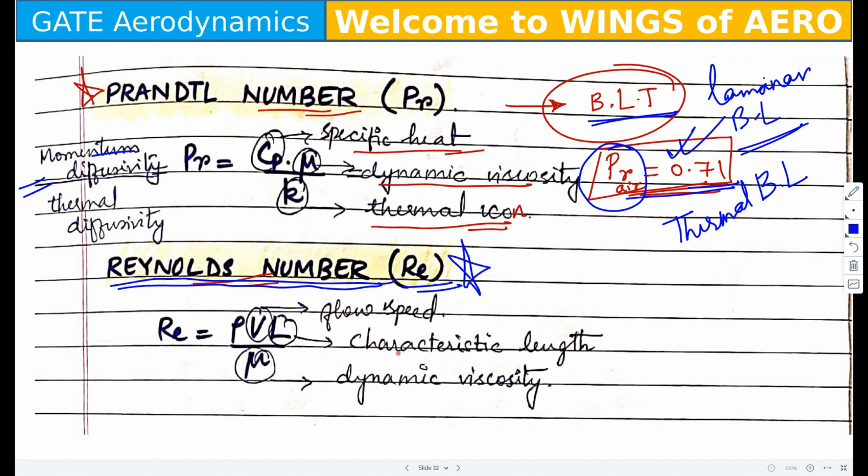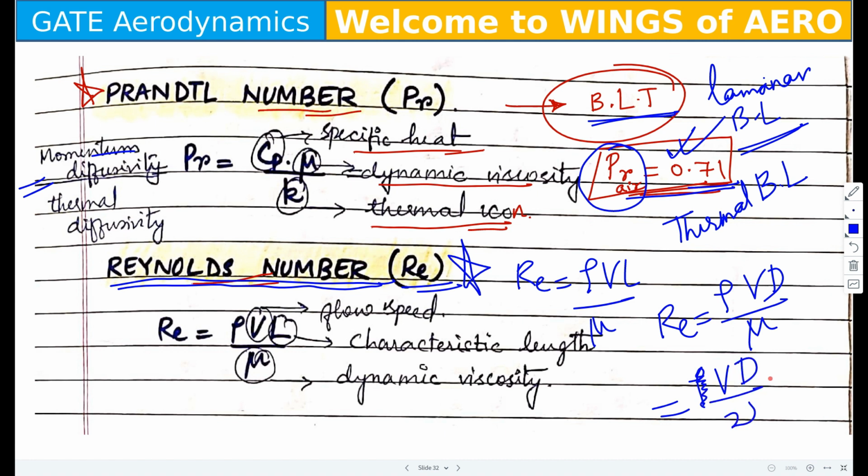Now talking about the Reynolds number, it is one of the very important ones, and they can ask this question. You are already well aware of the formula: for a plate it is rho V L by mu. For a circular pipe you write rho V D by mu. Or you can also write V d by nu instead of using rho. Nu is the kinematic viscosity, a kinematic quantity, and mu is a dynamic quantity. By the name itself you can figure it out.